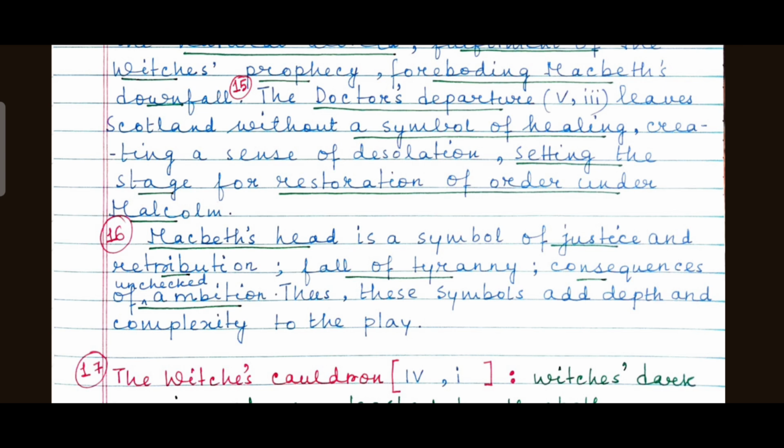Choose some important symbols from here. And if there are some more in the textbook, you can use them as well. This is just a guideline for you, dear students.